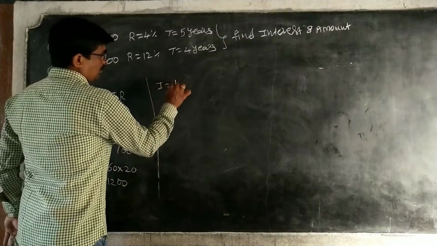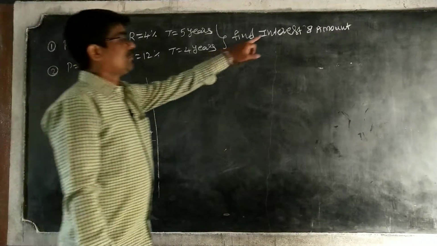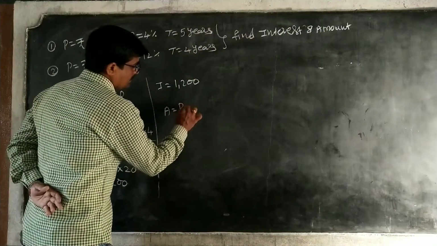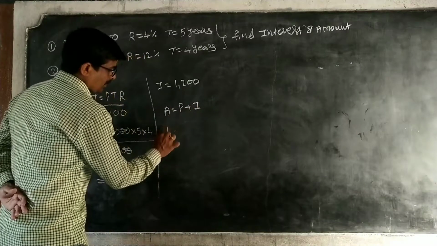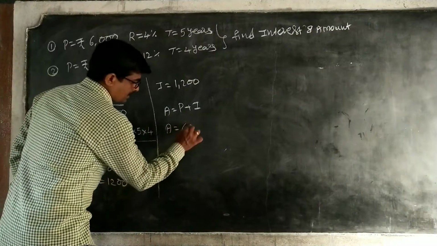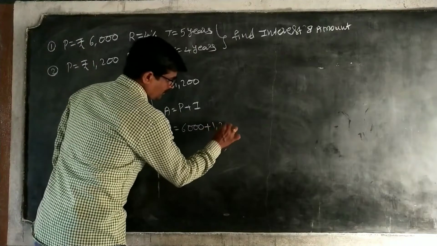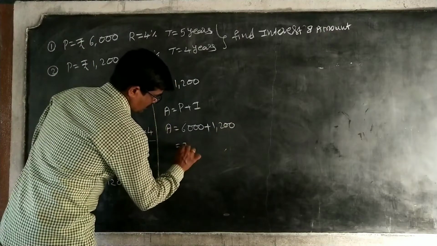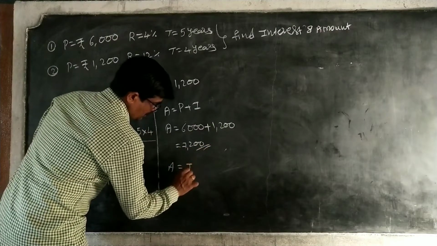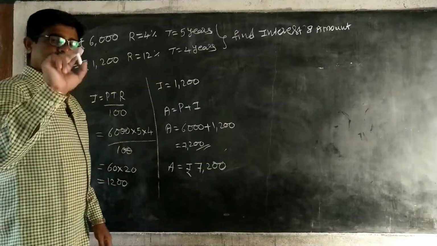I is equal to 1,200 rupees. Next, what we have to do? Interest is over. Next, we have to find the amount. A is equal to P plus I. P means principal. Principal amount is given, 6,000 rupees. 6,000 plus I, which is 1,200. Total 7,200 rupees. A is equal to 7,200 rupees. Okay. Next.